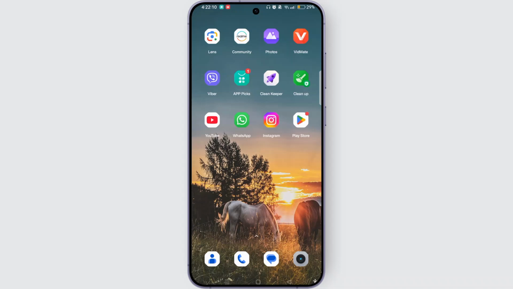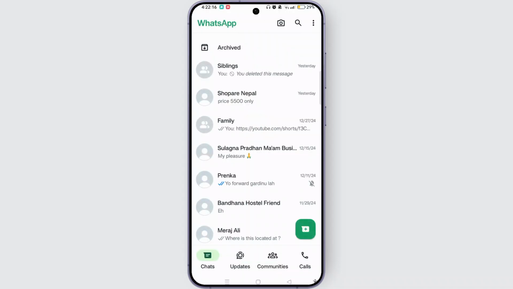First, we will launch the WhatsApp application on a device. Now make sure to log into your account. If you have got a view once photo on WhatsApp, you simply need to open the particular chat and try saving the view once photo on WhatsApp. But unfortunately, we are not able to save view once photos on WhatsApp due to the privacy restrictions on WhatsApp.